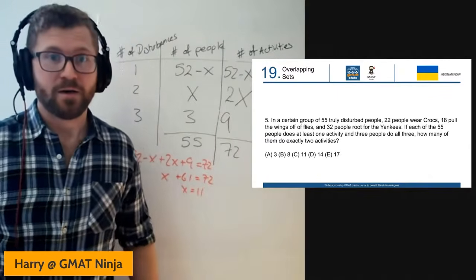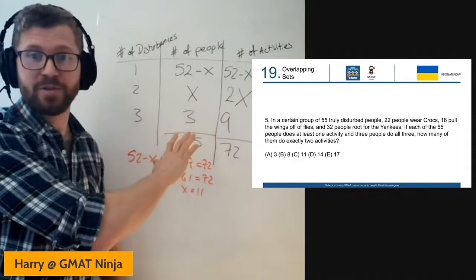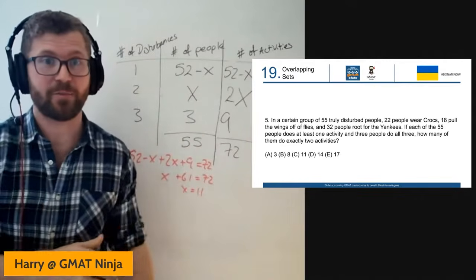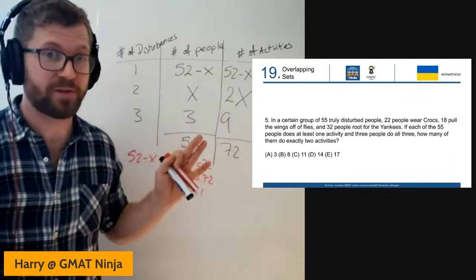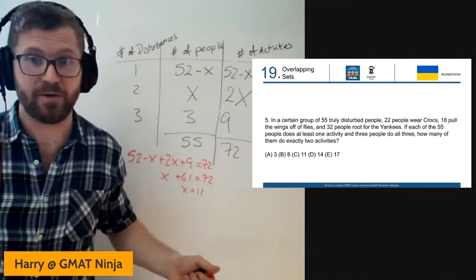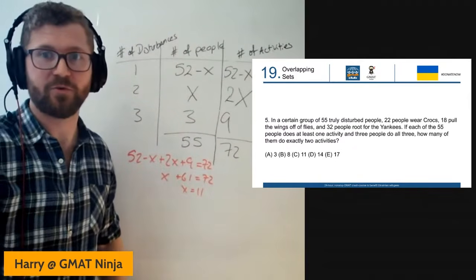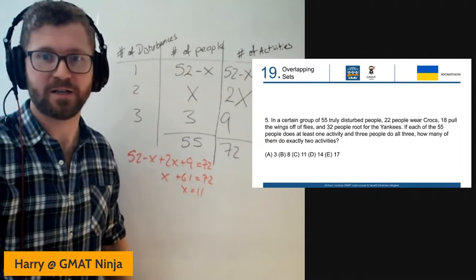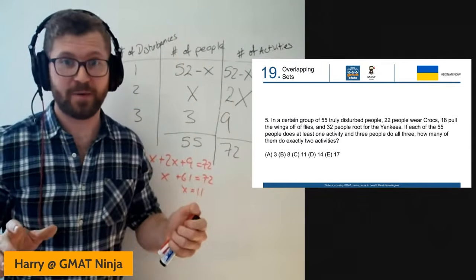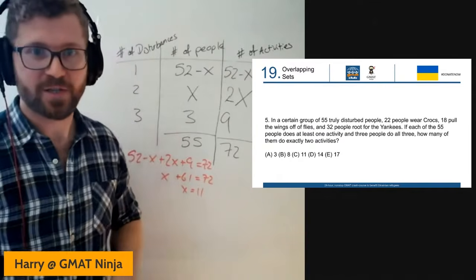All right, so hopefully that explained a few things going on with the quiz. Like I say, the table method of doing the 3 items: if you're comfortable with the formula, if you're confident you can remember that formula when the pressure's on, go for it. No problem at all with that. Again, if you like Venn diagrams for these sets, they can work. Again, there are some overlapping sets questions for which the Venn diagrams don't work 100%. And so the table method, while it might not be the fastest, while it might not be the best, is the most reliable way.